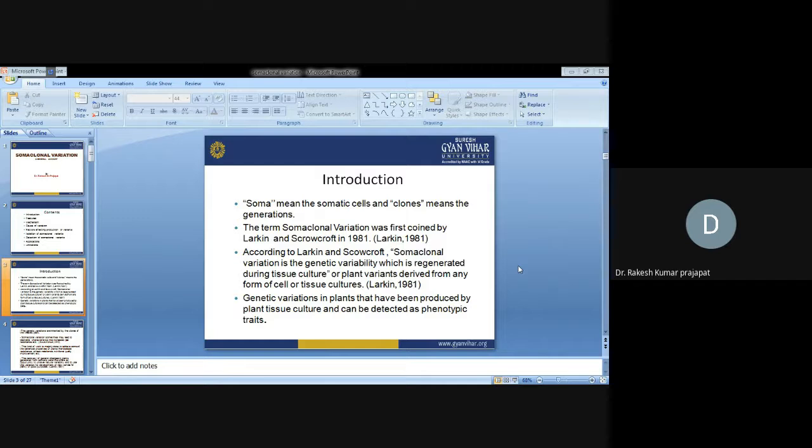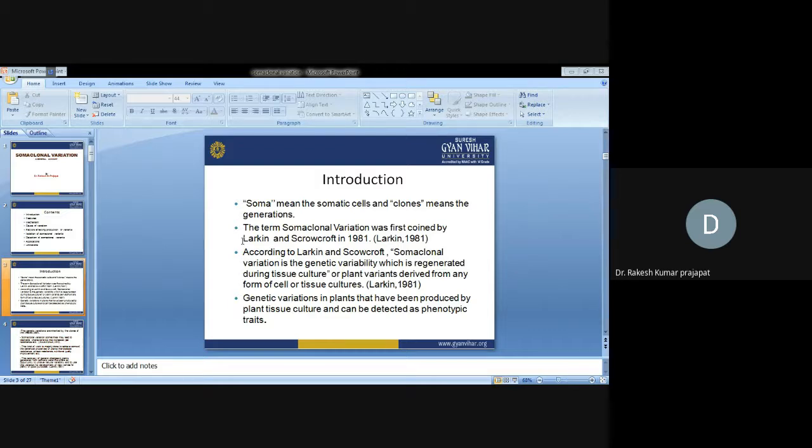Soma means somatic cell, as I told you. Clones means generations. So in somaclonal variations, some variations are generated in the somatic cells during the tissue culturing process. The term somaclonal variation was first coined by Larkin and Scowcroft in 1981.